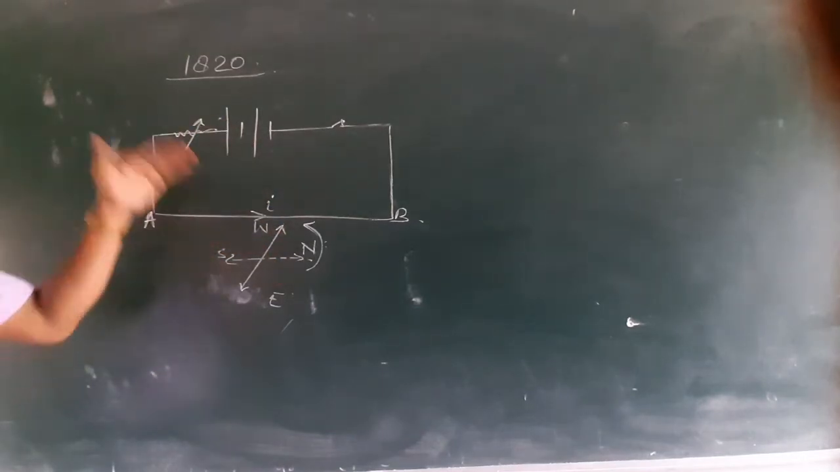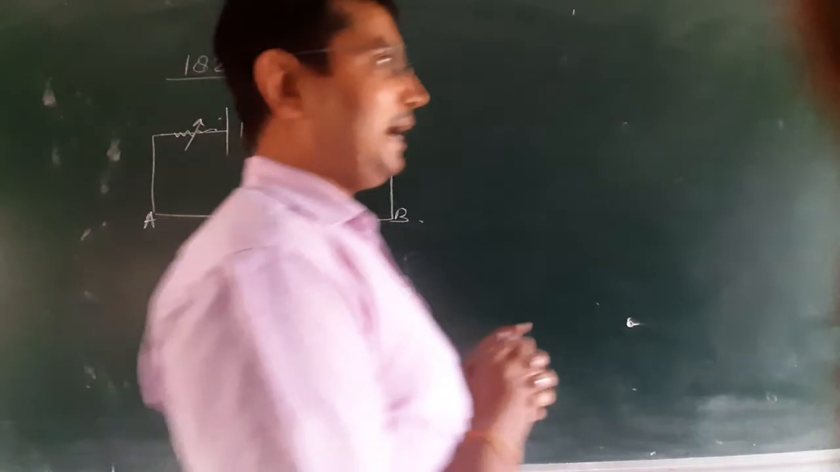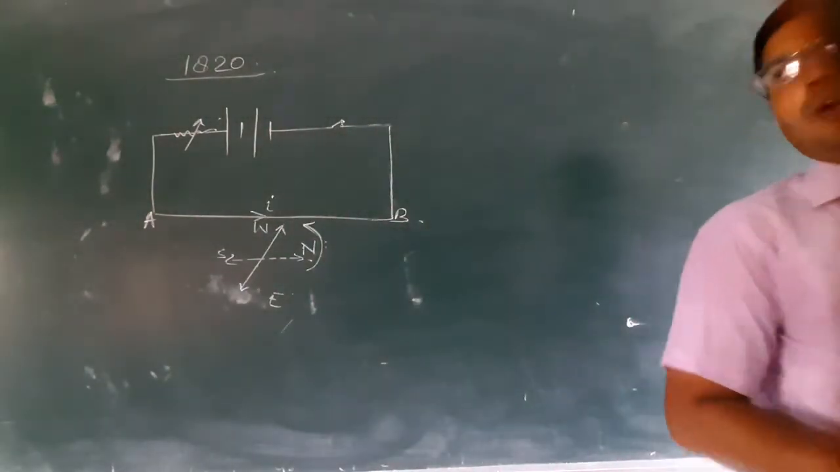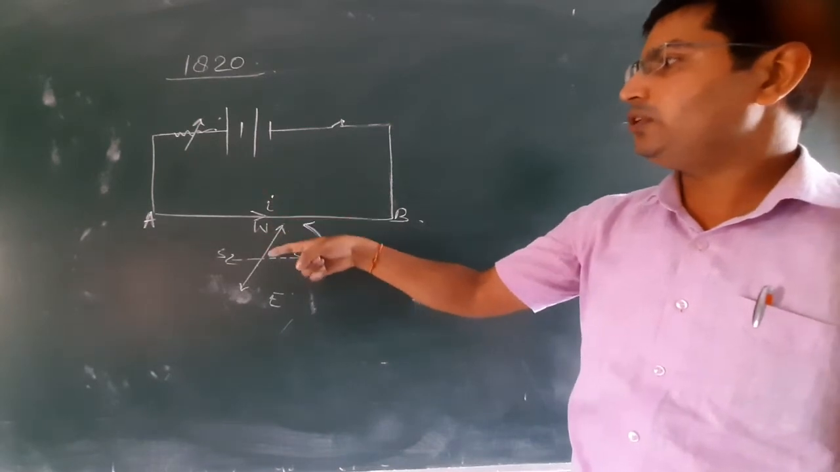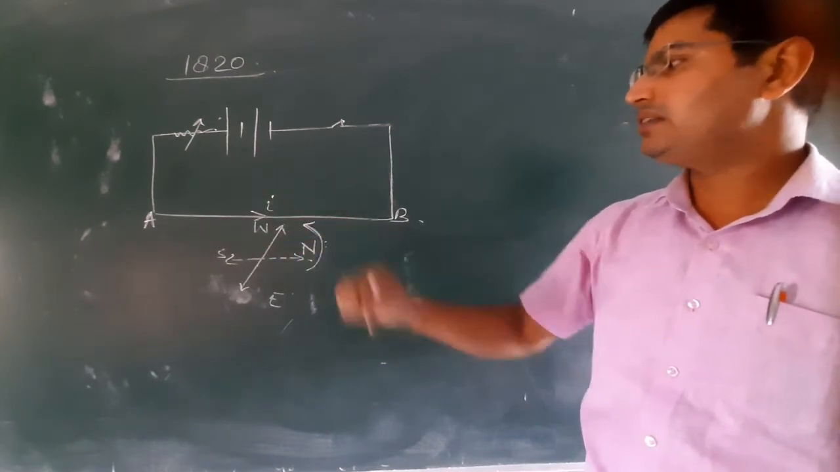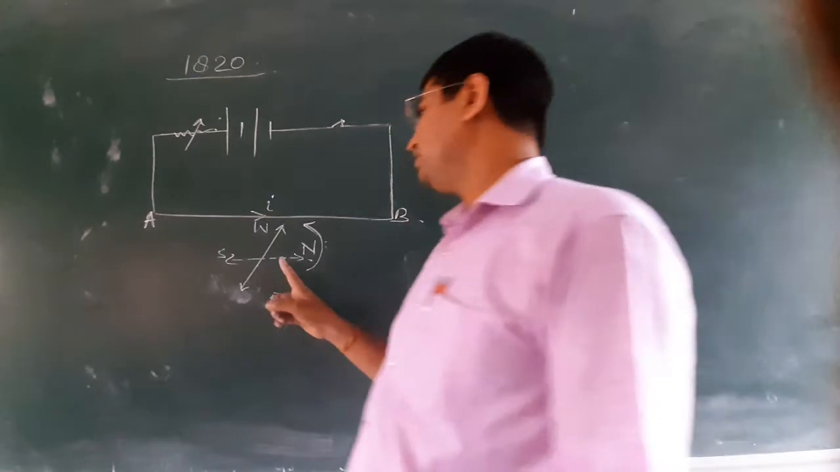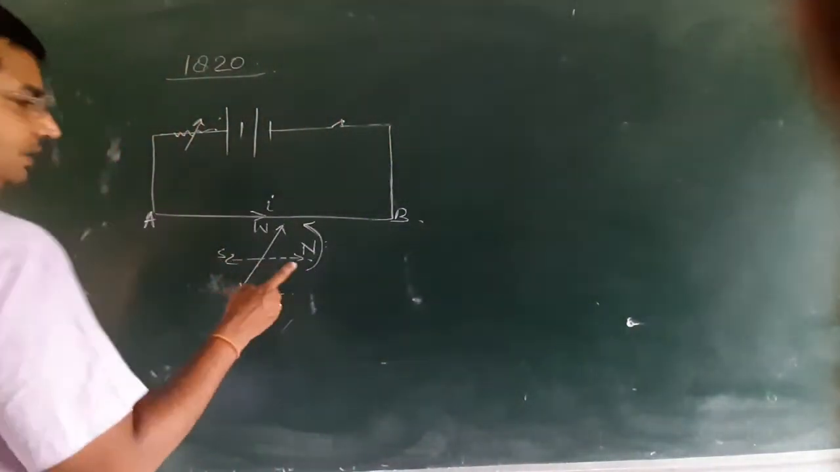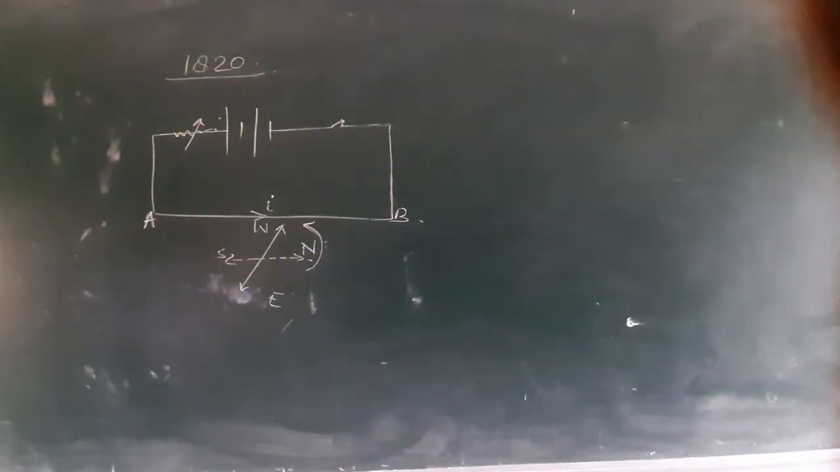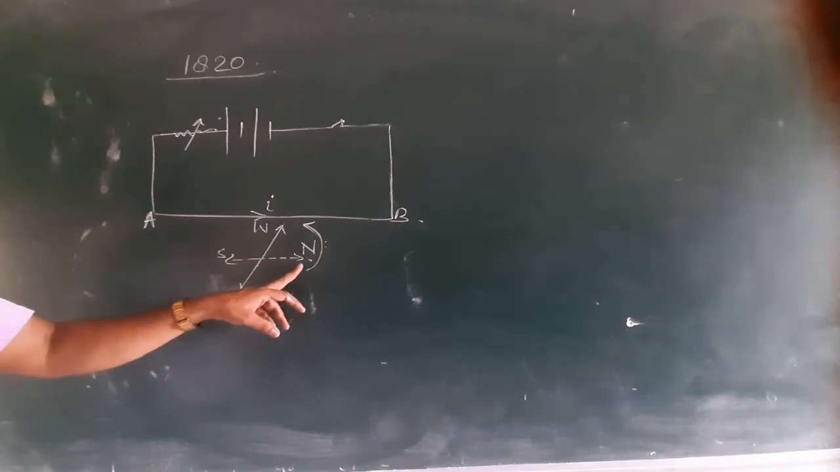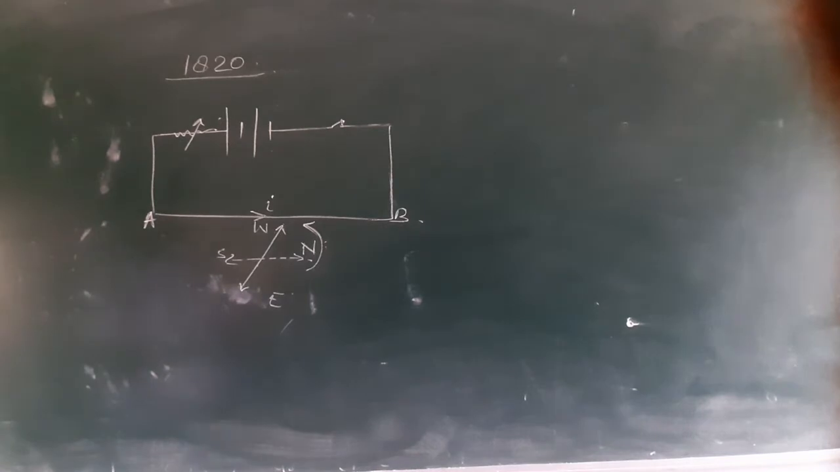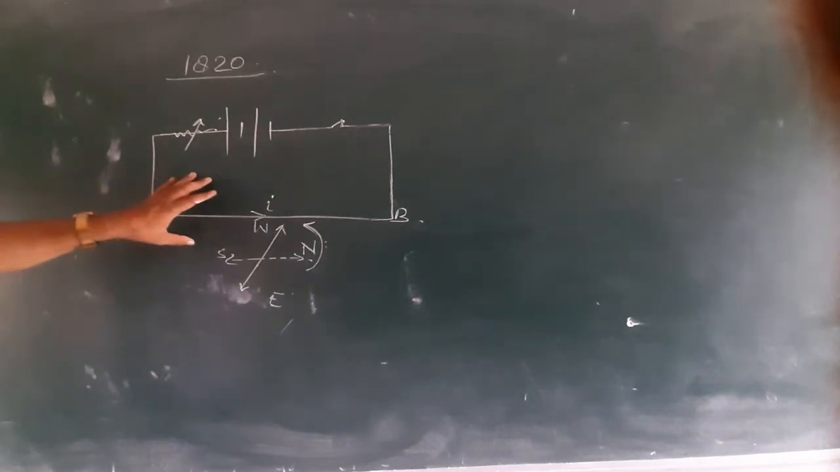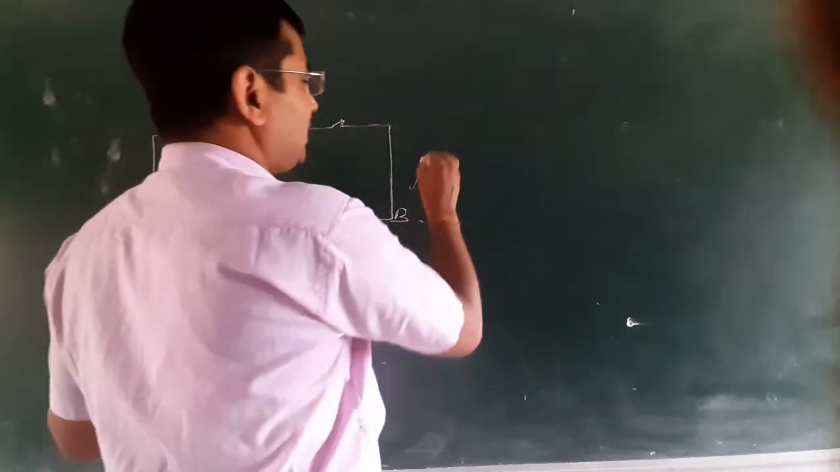What does it mean? What is the conclusion? The conclusion is that a current carrying conductor always produces magnetic field in its surrounding, because deflection in a magnetic needle can be possible only when it is placed in some magnetic field. Then only it can experience some torque. So here what we are seeing, a current carrying conductor.